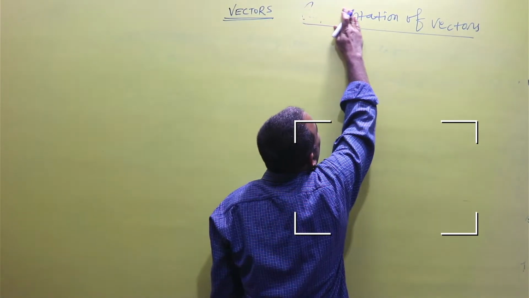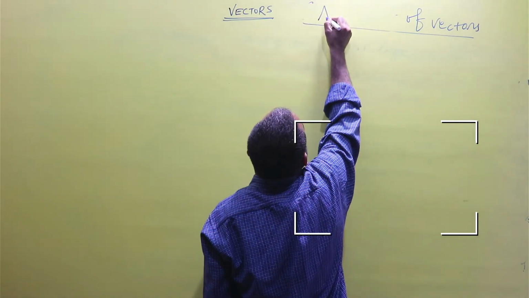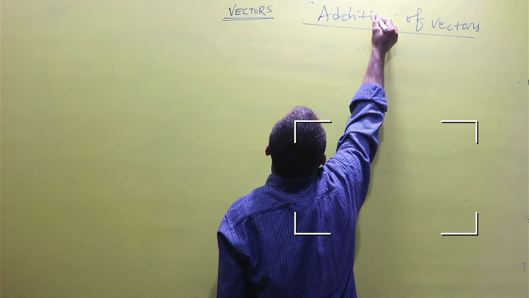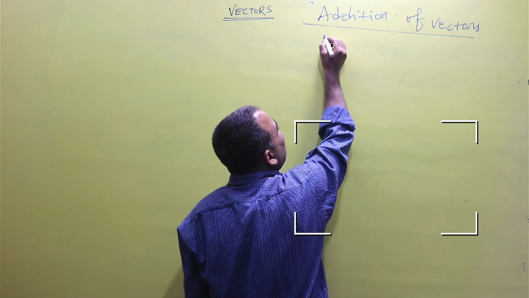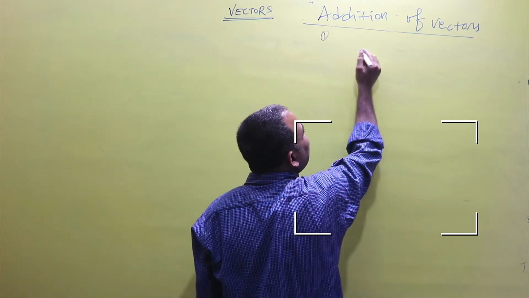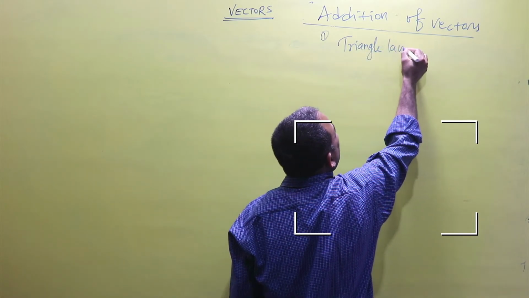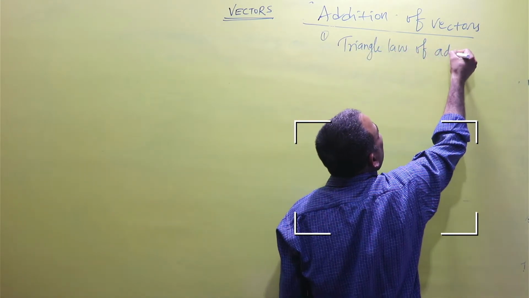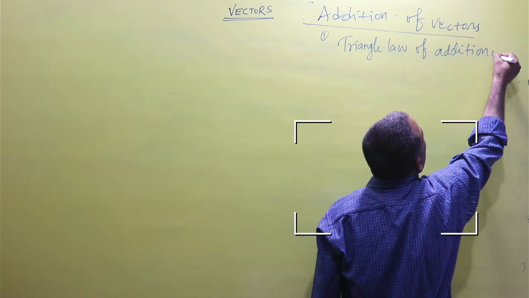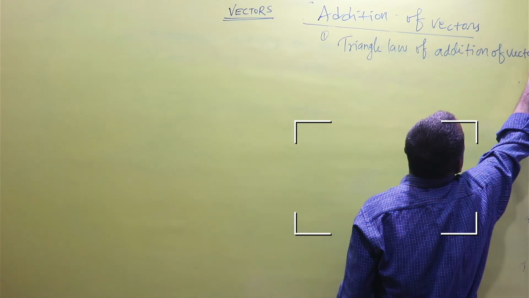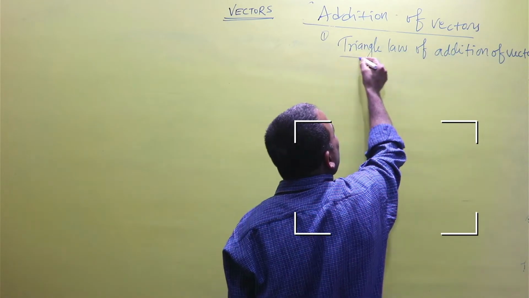Now we see the addition of vectors. First of all, we revise the triangle law of addition of vectors.